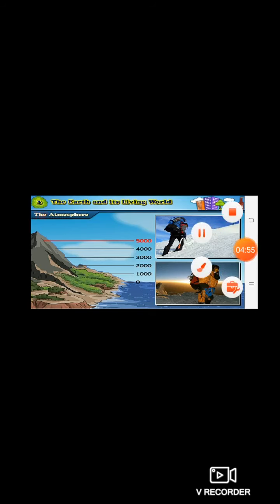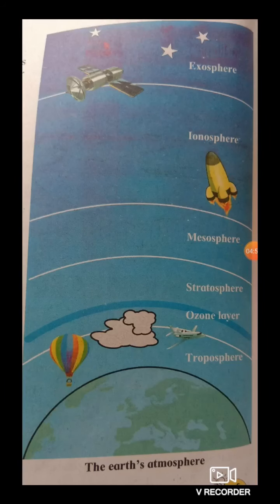Now this layer is starting from 13 kilometers to 50 kilometers. Okay, and at the lower part of the stratosphere we are having a layer. You can see in the diagram it is a little bit dark blue color line. You can see that layer is the ozone layer. Now what is the use of ozone layer?